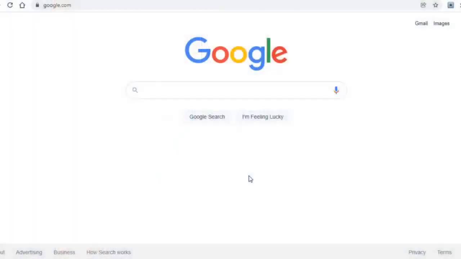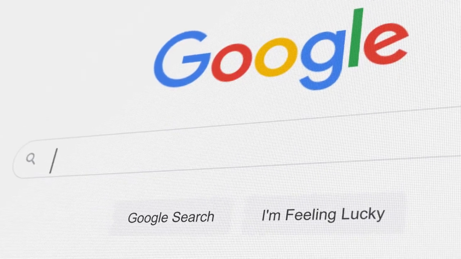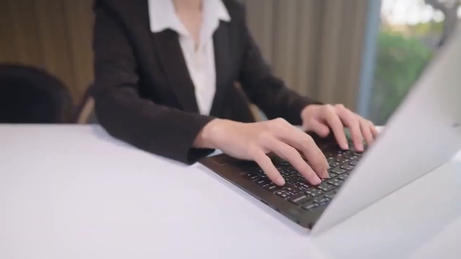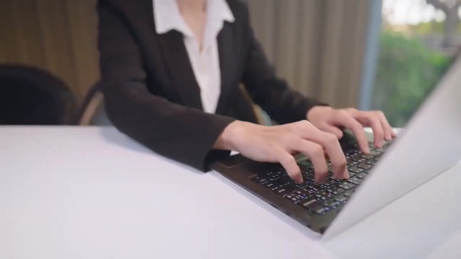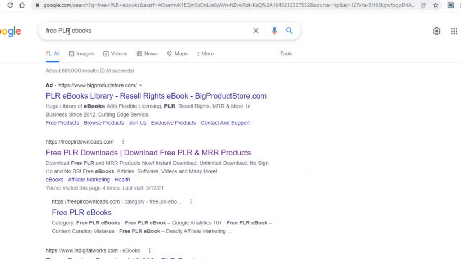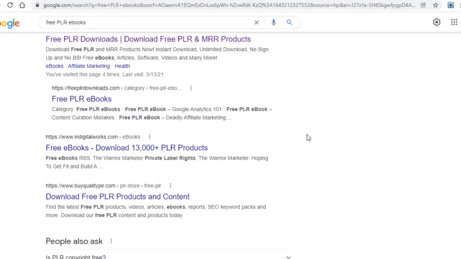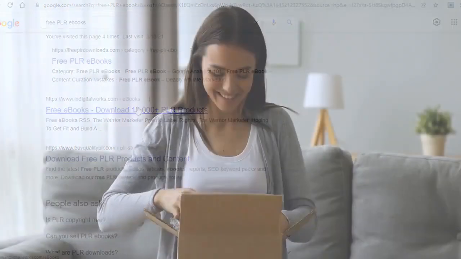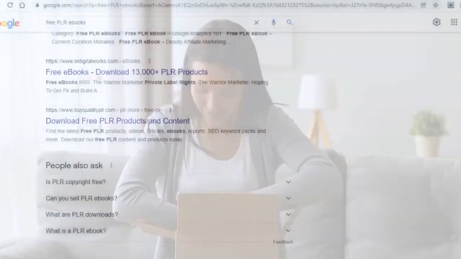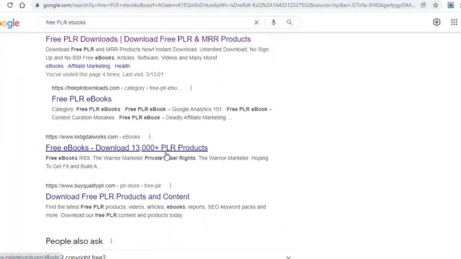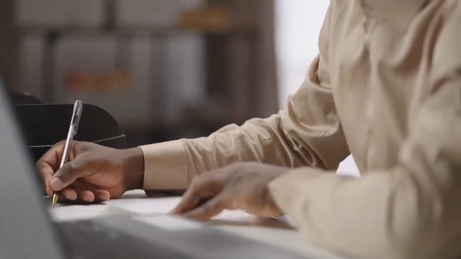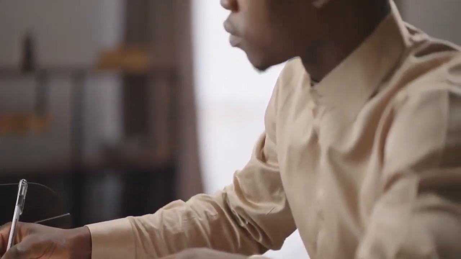And the very first website you need to go over to today is actually Google. And what you want to do on Google is type in the search bar something along the lines of free PLR ebooks. Doing this will now display all of these PLR websites that you can find online. For those oblivious, PLR stands for private label rights, and what that means is that basically you can download and use different digital products on these websites for free without even having to attribute the actual creator, or in this case, author, since you are after ebooks after all.